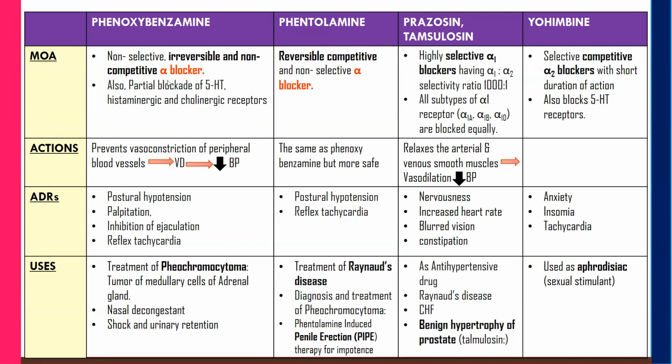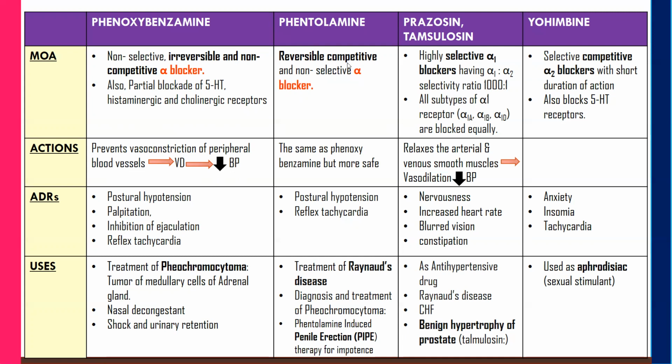So these are the drugs which non-selectively block the alpha receptors, and that too irreversibly. So you can't reverse it, and it is a non-competitive alpha blocker. Along with this, they also cause a partial blockade of serotonergic receptors, histaminergic receptors, as well as cholinergic receptors. What action it is going to produce is it will prevent the vasoconstriction of peripheral blood vessels, which will lead to vasodilation, and in this way they cause a fall in BP. Next one is phentolamine, which is a reversible, competitive, and non-selective alpha blocker.